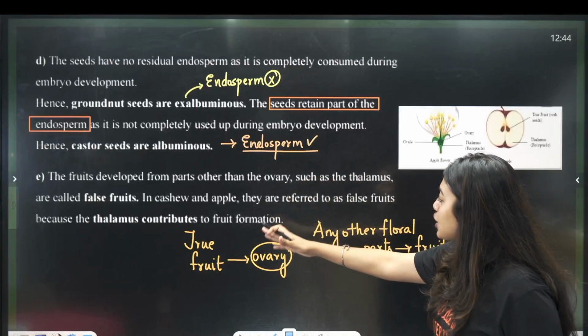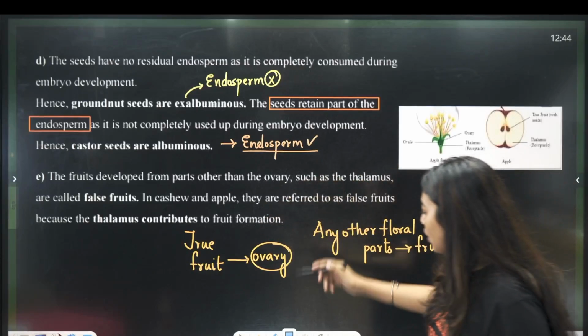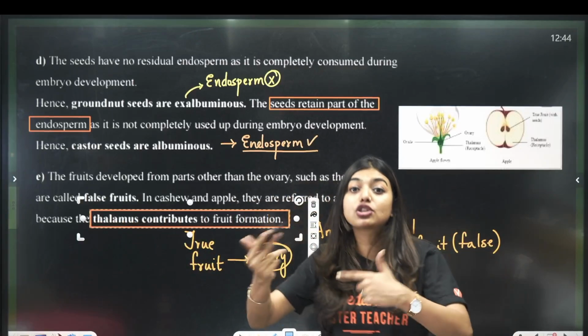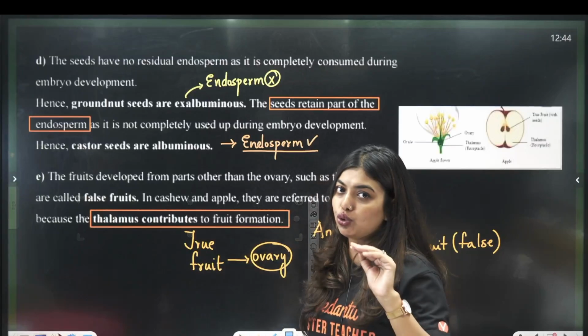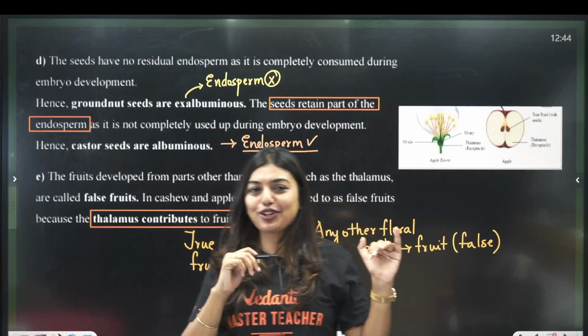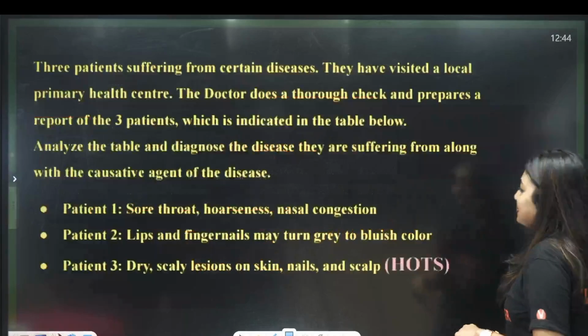So, look here, the cashew and the apple are referred to as false fruit because the thalamus contributes to the fruit formation, not the ovary. So, the portion we are consuming is the thalamus. I hope the second question is also clear. Let's move to the third question.